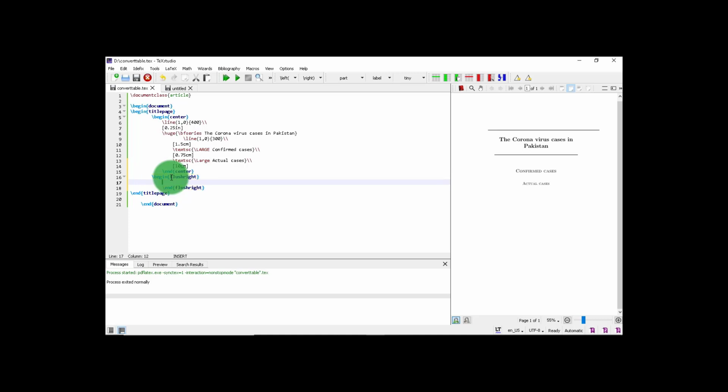Inside the flushright command, using the same formatting, that is \textsc, and within curly brackets \Large with capital L, type your name here.